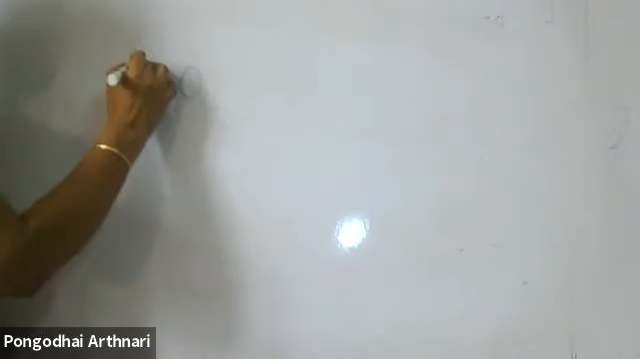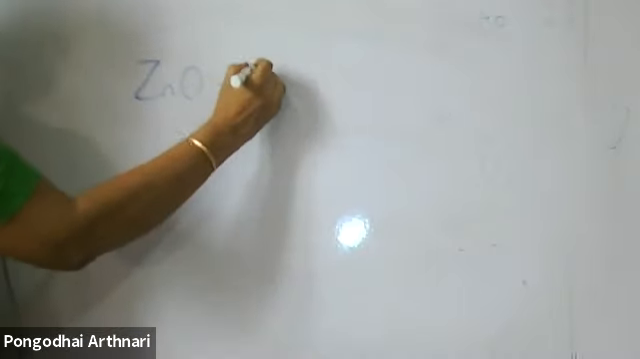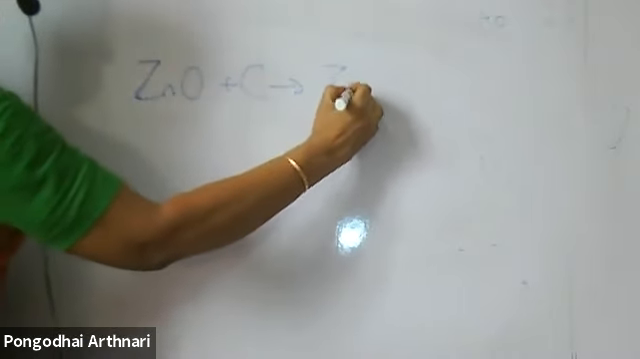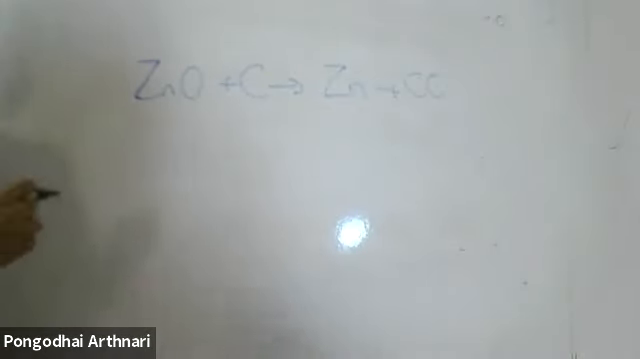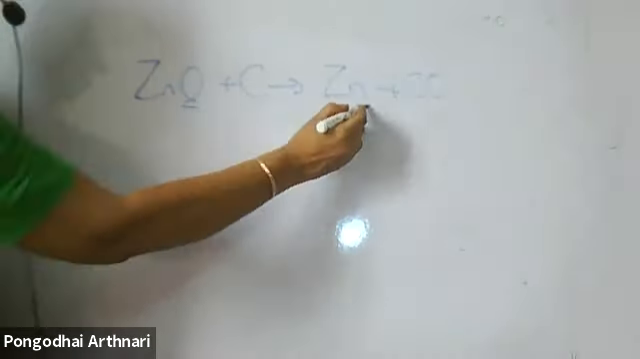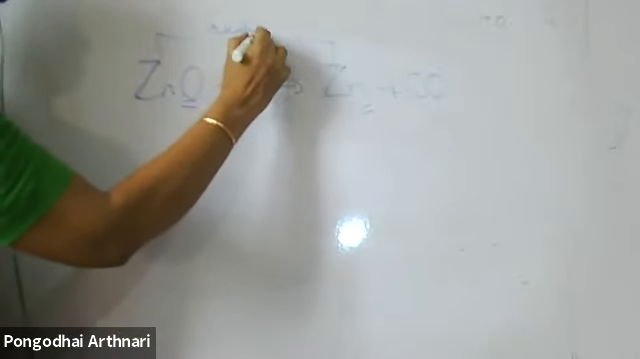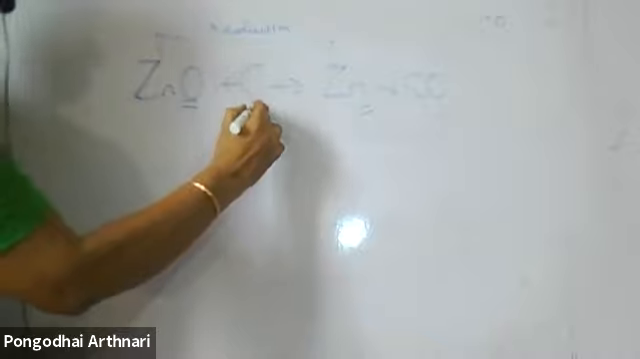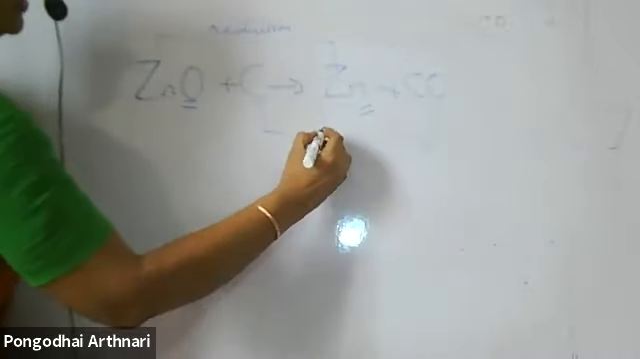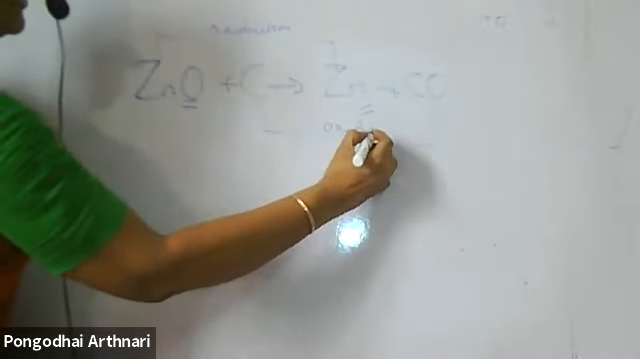Now, ZnO, zinc oxide, plus C gives Zn plus CO. Here oxygen is there, here no oxygen, so oxygen is removed. So I call this reduction. For C, oxygen is added, so I call this oxidation.